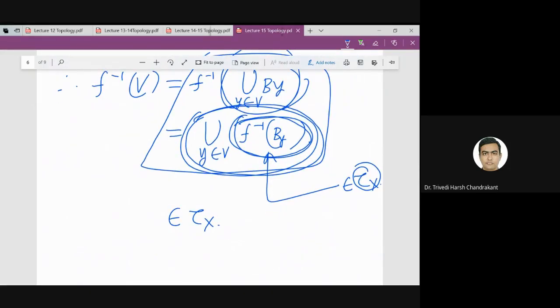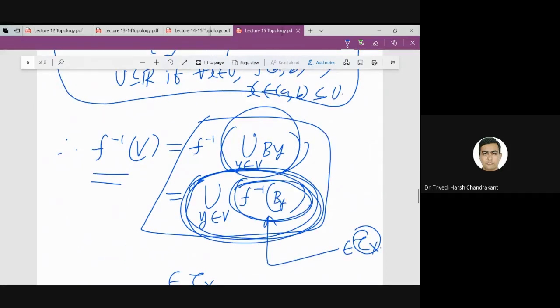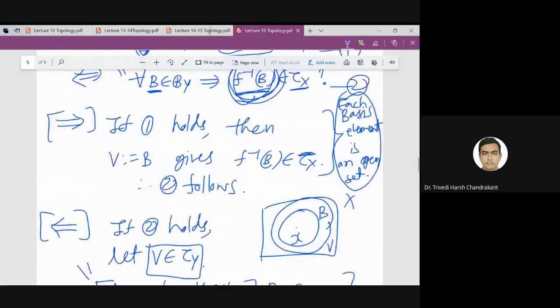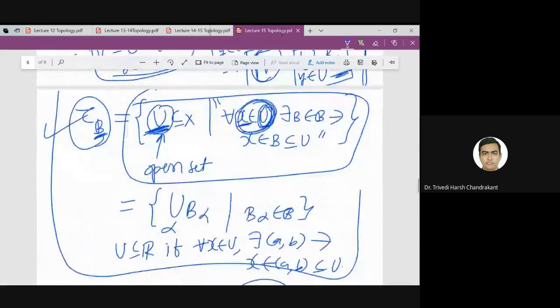So a union of open sets is always open in the topology. So therefore f inverse V, which is this union of open sets, is also open. So what is this property, first or second? First. So using 2 we proved 1.